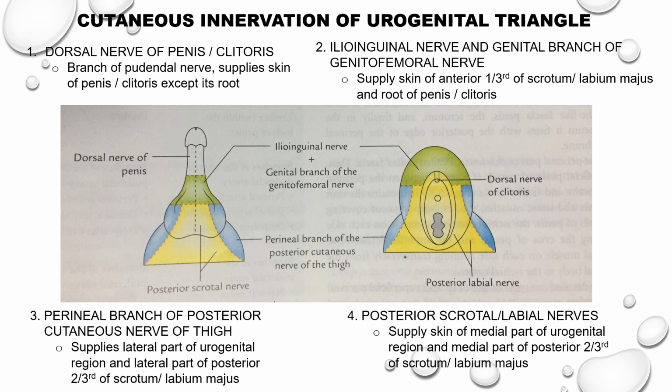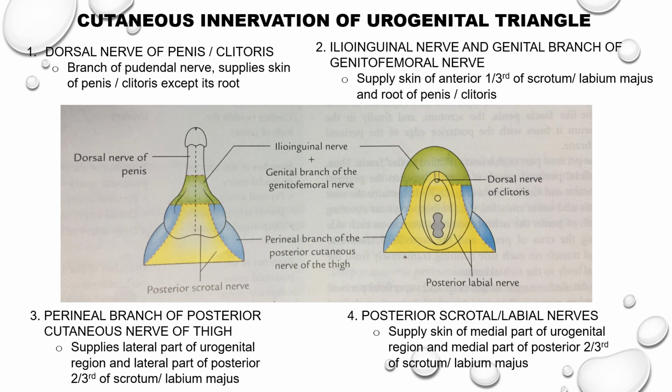It supplies lateral part of the urogenital region and lateral part of the posterior 2/3 of the scrotum or labium majus. The last nerve is the posterior scrotal or labial nerves. These nerves are the branches of the perineal nerve, which in turn is a branch of the pudendal nerve. These posterior scrotal or labial nerves supply skin of the medial part of the urogenital region and medial part of posterior 2/3 of the scrotum or labium majus.